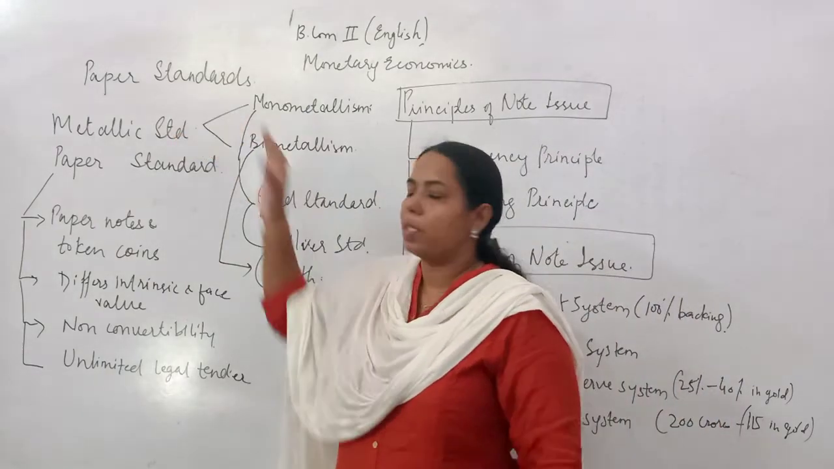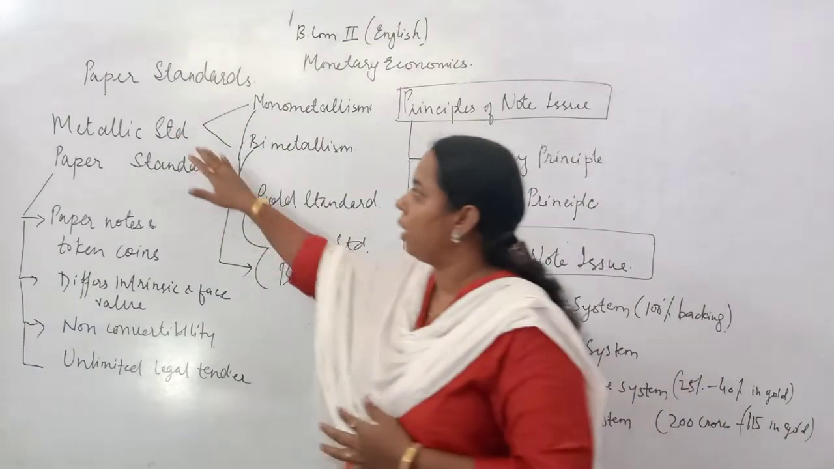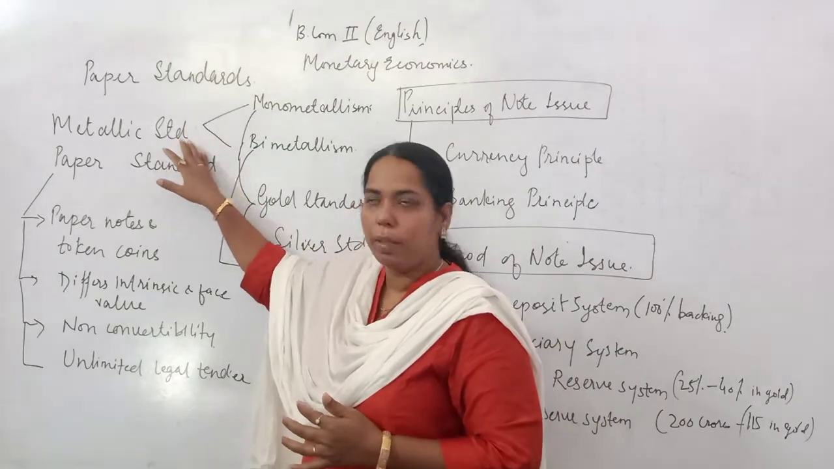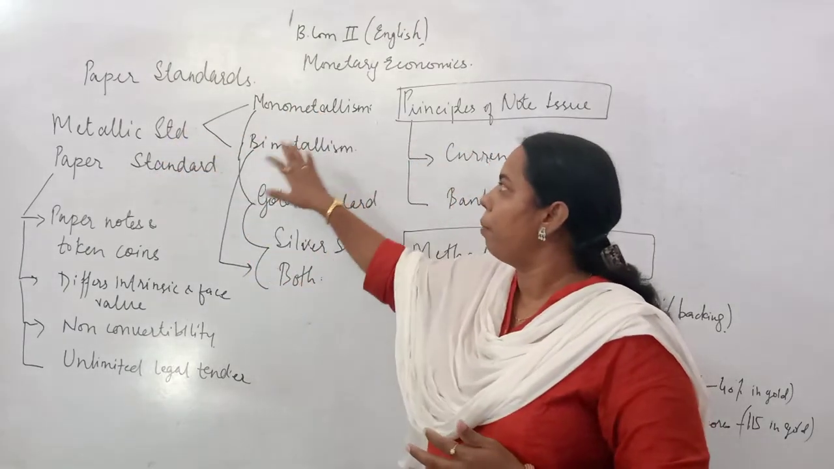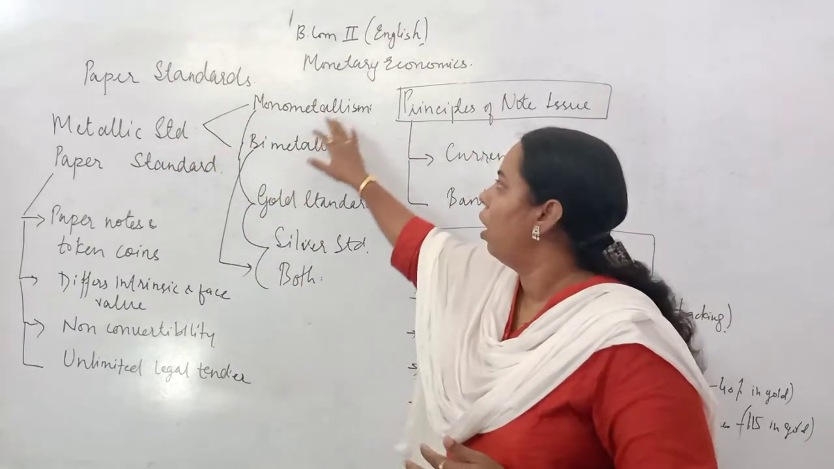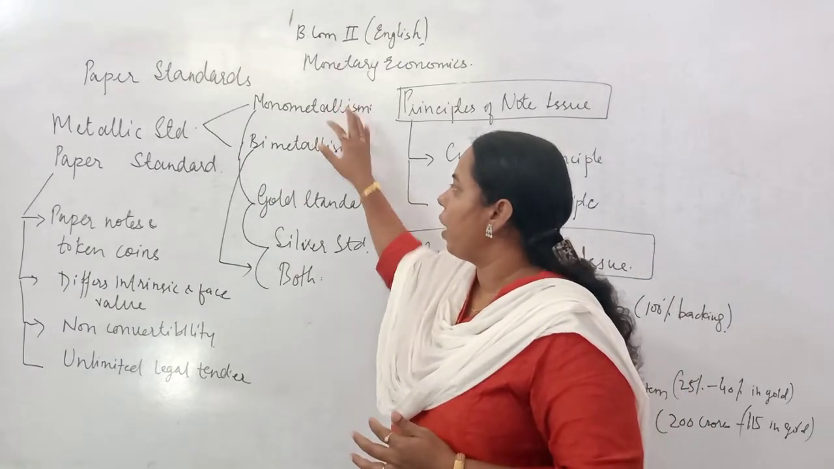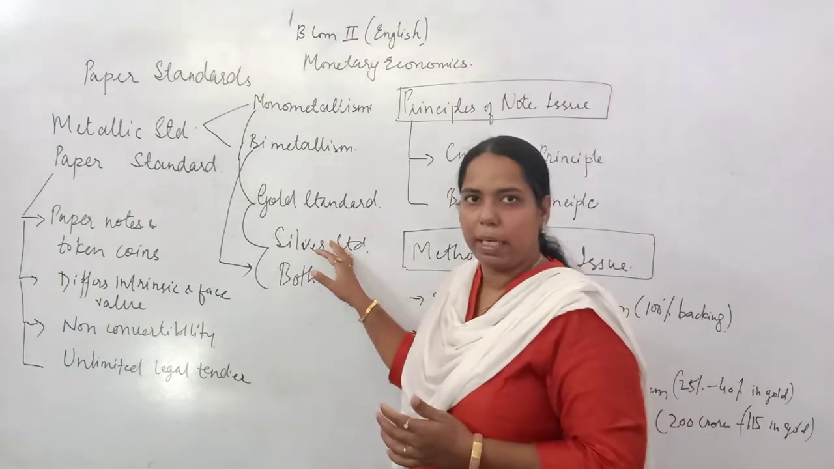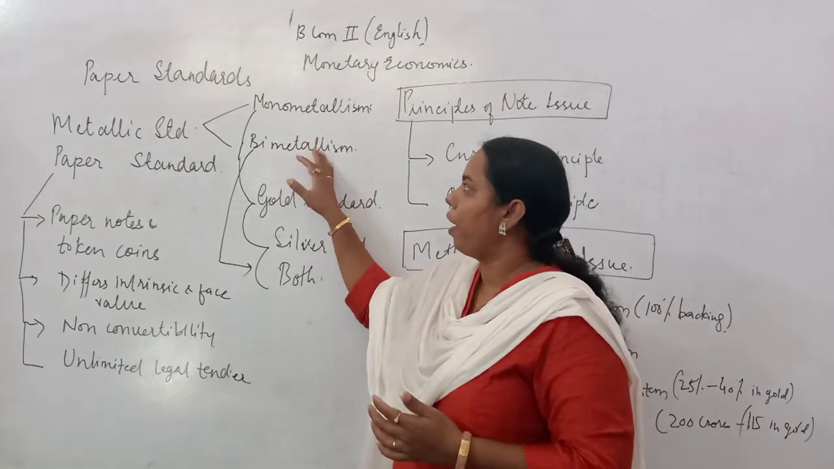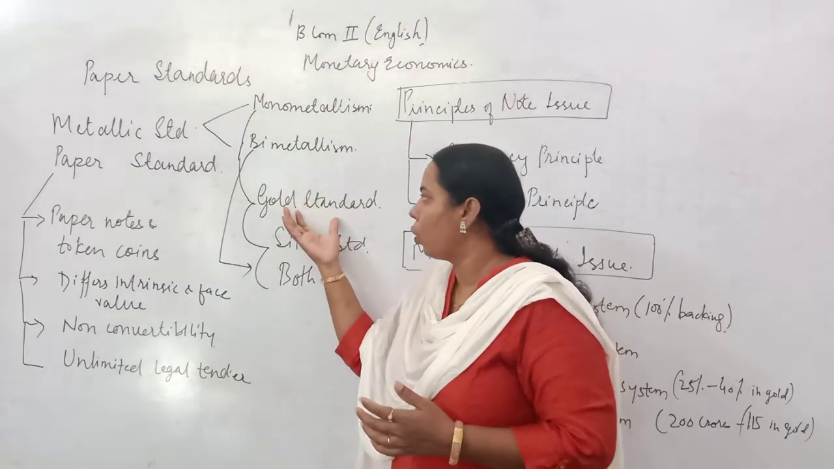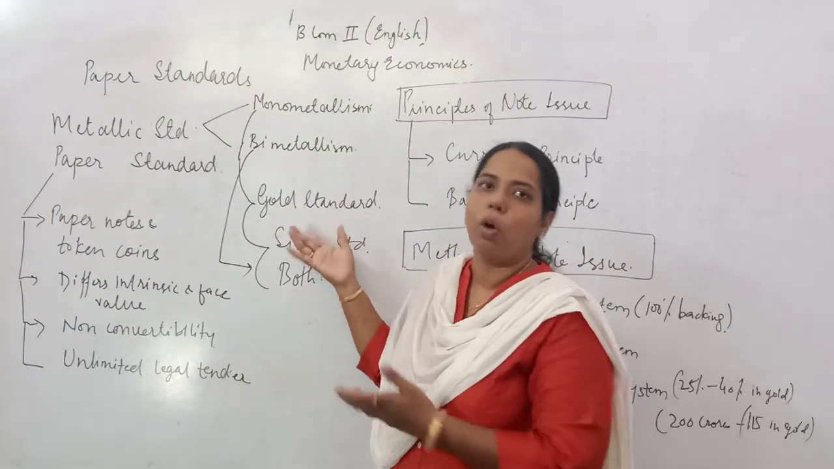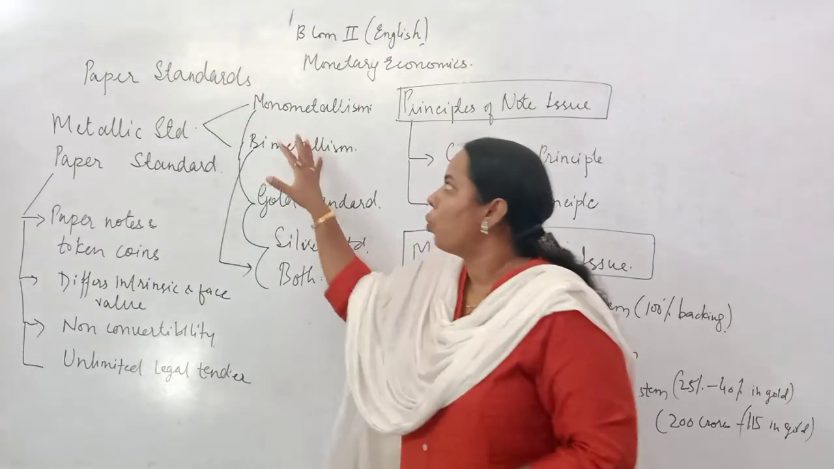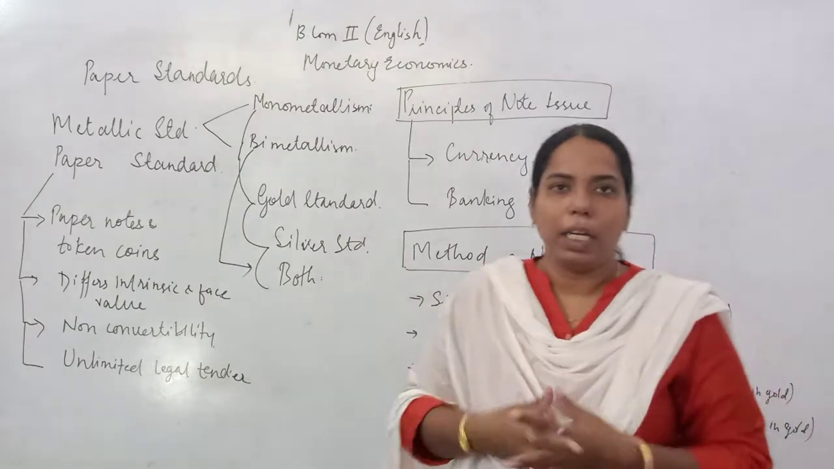Under the paper standards, we have seen the metallic standard, whereby we have seen monometallism and bimetallism. Monometallism, under which we have seen the gold standard or the silver standard. Bimetallism, whereby we have seen the gold standard, silver standard, or both. Okay? So we have seen these in the earlier video.